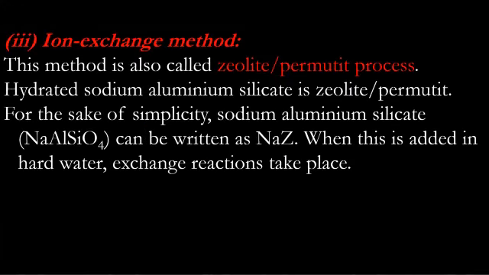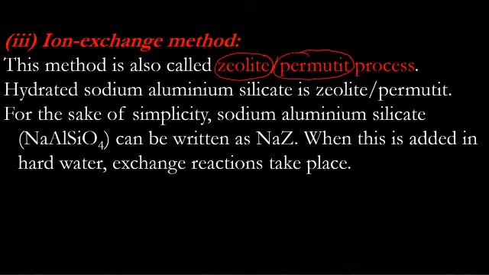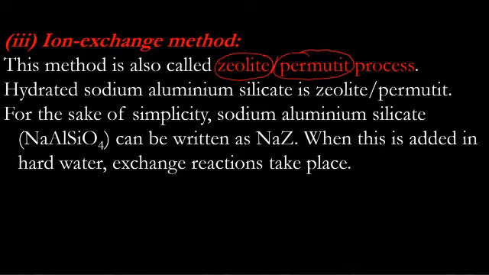Ion exchange method. Now in the ion exchange method, specifically we will be talking about zeolite or permutit. It is a very similar process. Zeolite is basically sodium aluminum silicate when treated with water.